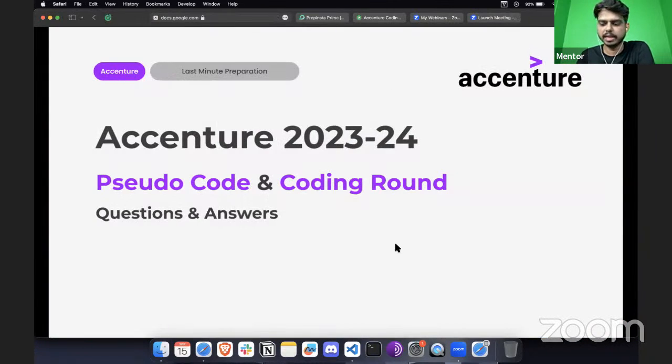In this session, I'm going to solve some coding questions, some for pseudocode and some coding round questions as well. I'm going to give you the question and you are going to solve it with me for this pseudocode round. These are some of the codes that we have, and I assume that you are with pen and paper and going to solve this along with me. So let's get started with that first.